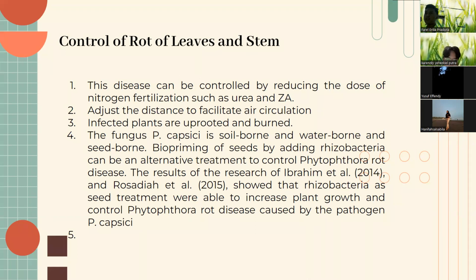And the last one, Phytophthora capsici is soil-borne, water-borne and seed-borne. Biopriming of seeds by adding rhizobacteria can be an alternative treatment to control Phytophthora rot disease. The research of Ibrahim et al. and Rosalia et al. saw that rhizobacteria as seed treatment were able to increase plant growth and control Phytophthora rot disease caused by the pathogen Phytophthora capsici.